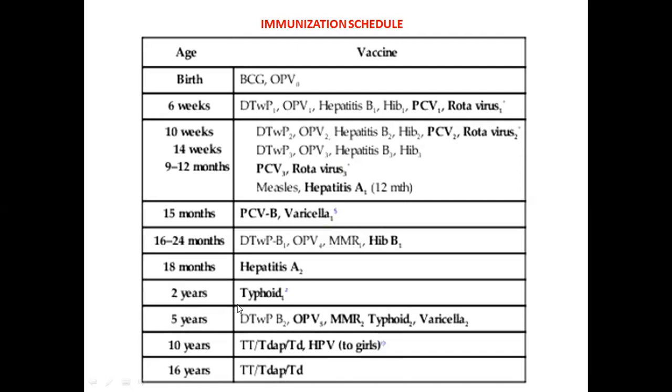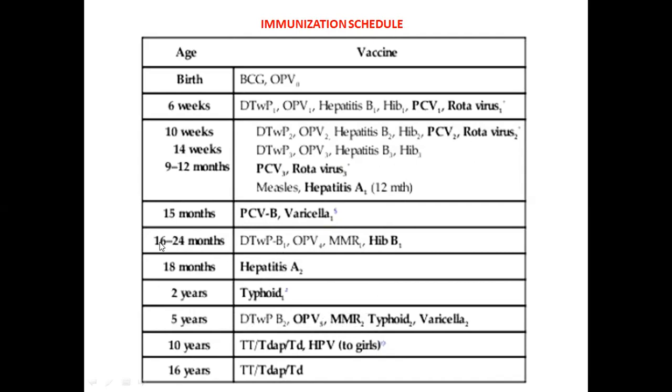At 2 years, we give typhoid vaccine. At 5 years, we give again DTP booster dose 2. DTP booster dose 1 is given at 16 to 24 months and booster dose 2 is given at 5 years. Here we again give OPV, oral polio vaccine, 5th dose, then MMR, second dose.